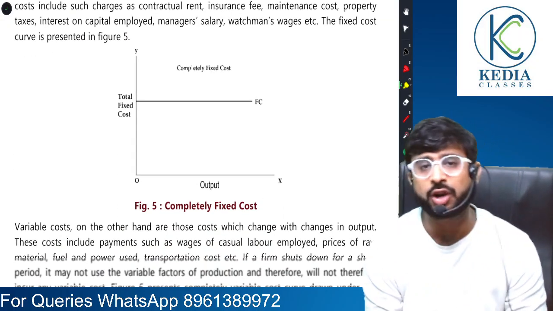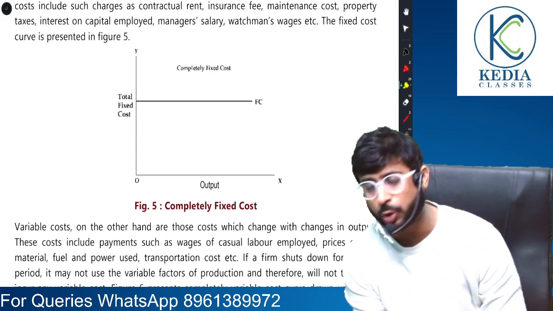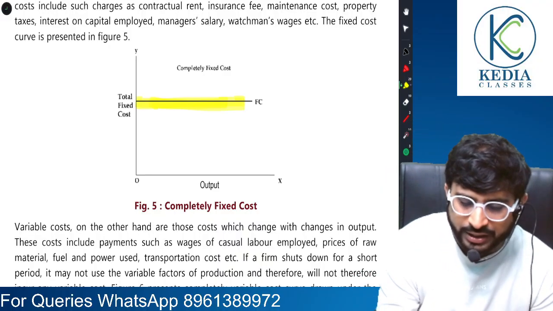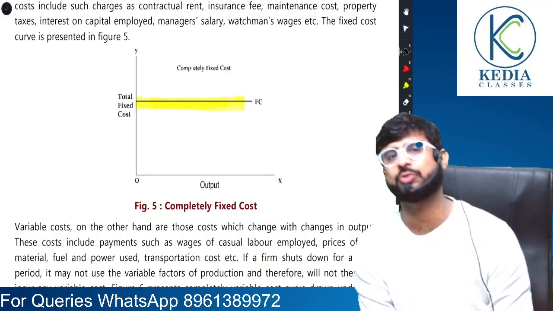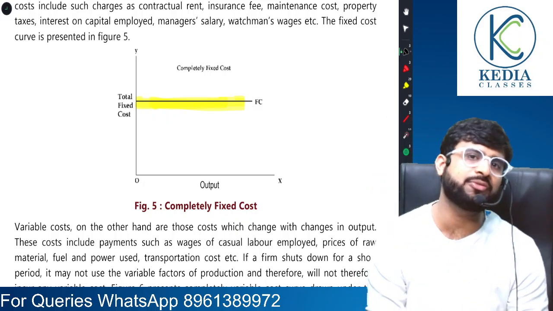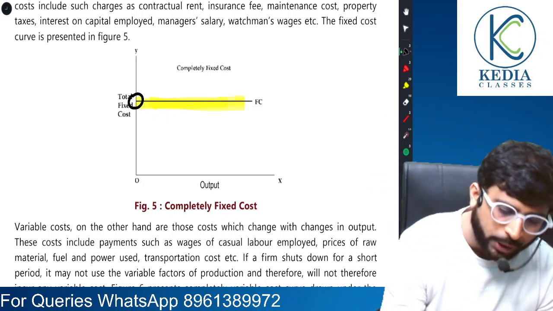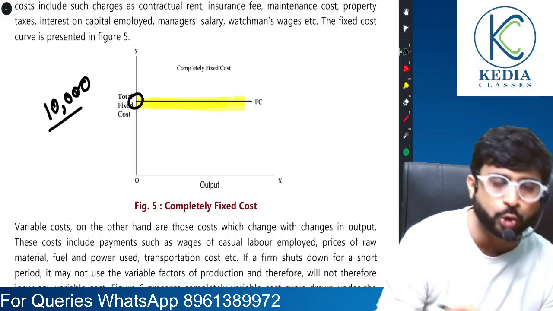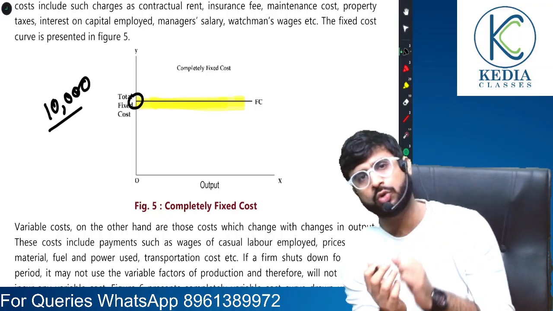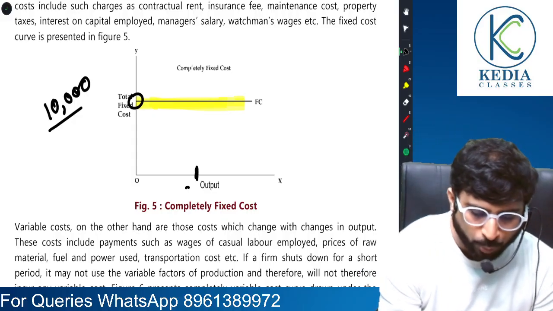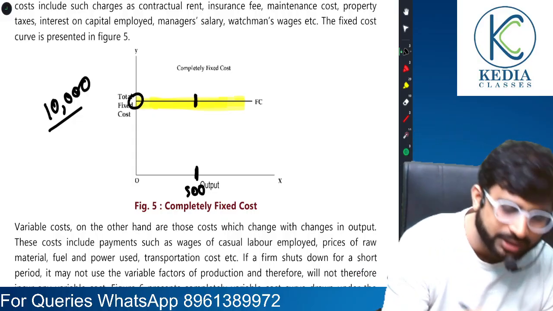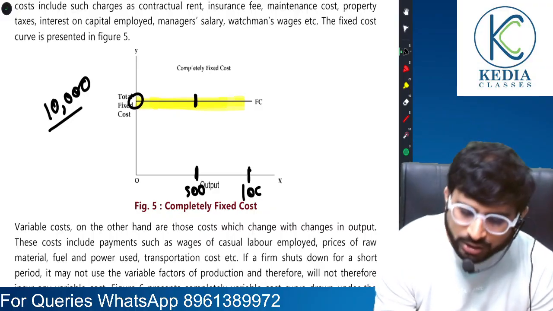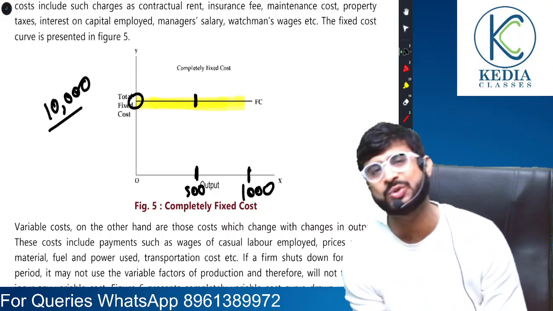See the graph for fixed cost. A very easy question could be from graphs. So remember, when you draw a total fixed cost graph, it is a horizontal line parallel to x-axis. Why is it so? The definition itself makes it very clear. Even if you are not producing anything, suppose your godown rent is 10,000. Even if you decide not to produce and store anything, still your godown rent is 10,000. Suppose you decide to produce 500 units and store it, still the godown rent is 10,000. If you decide to store and produce 1000 units, still the godown rent is rupees 10,000.